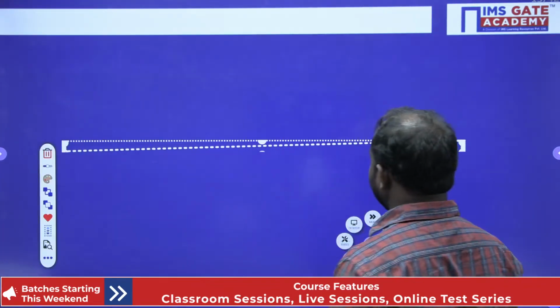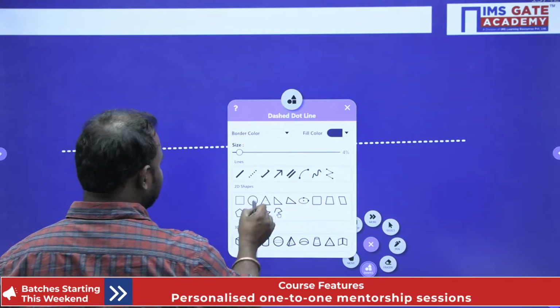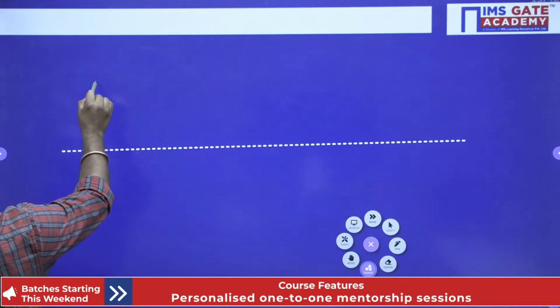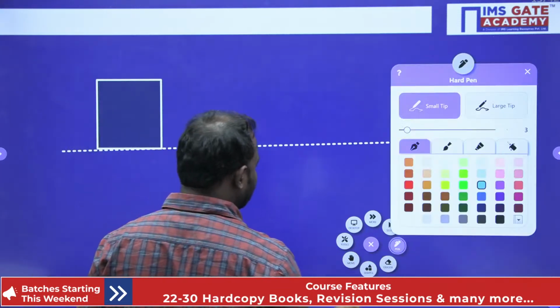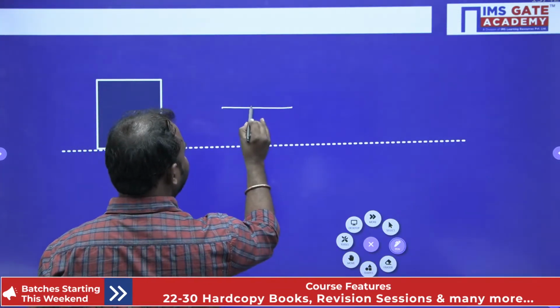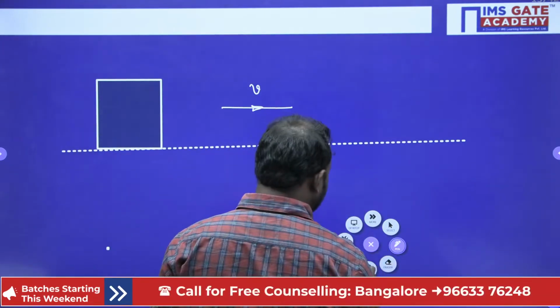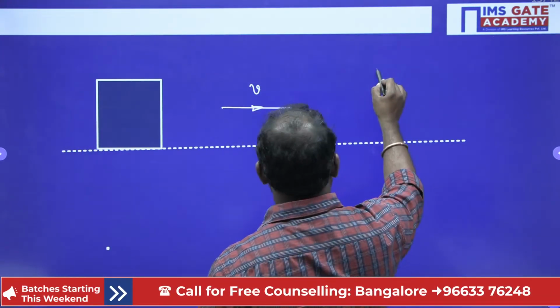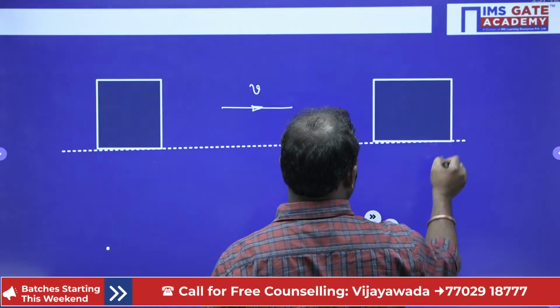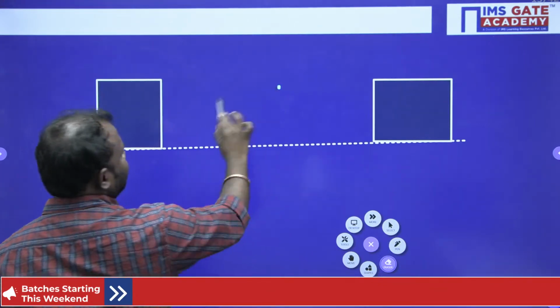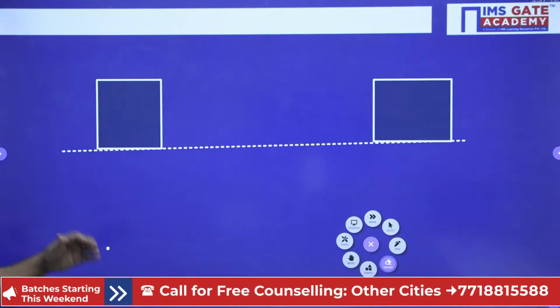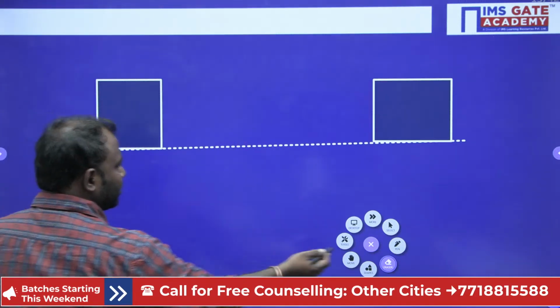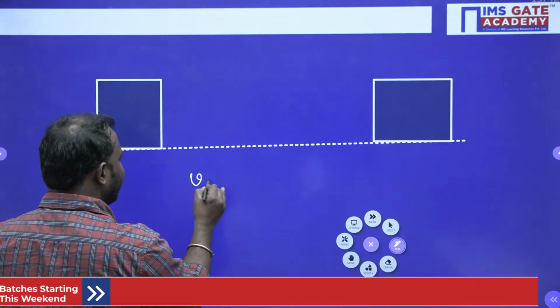I am taking a body, and it is moving with a certain velocity, say v, and after some time it reaches finally to this position.